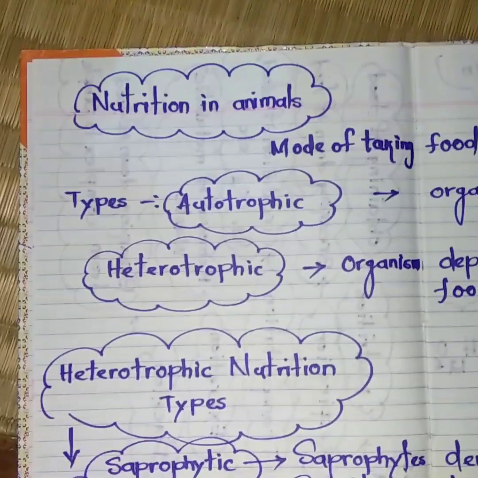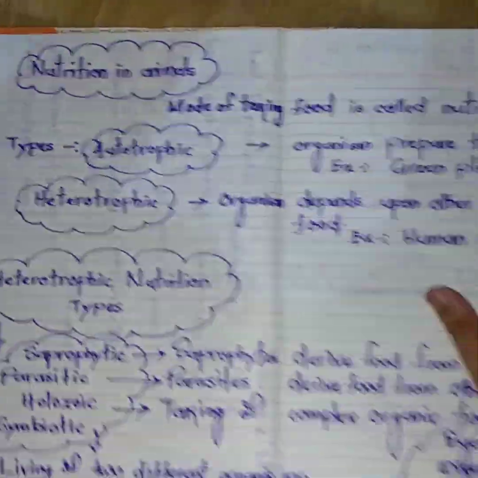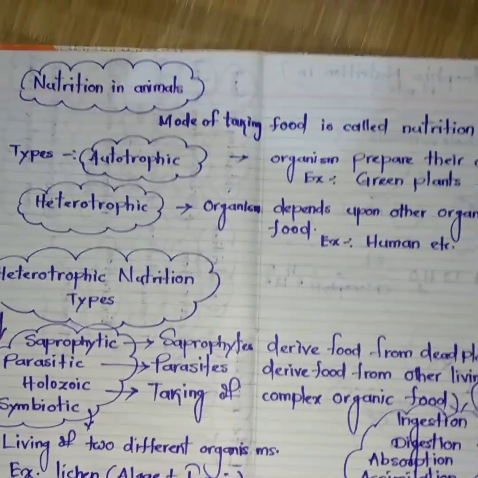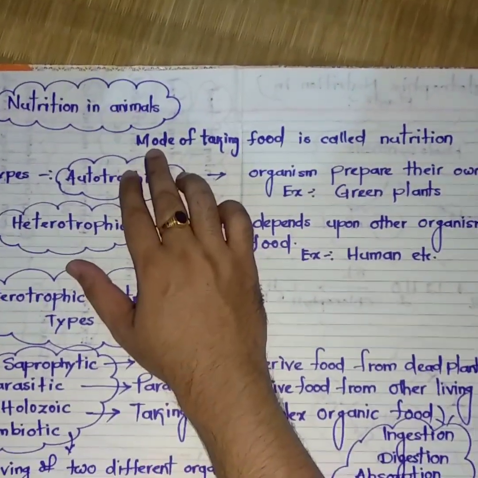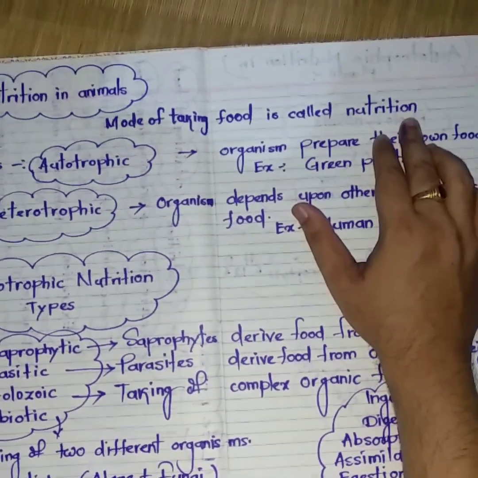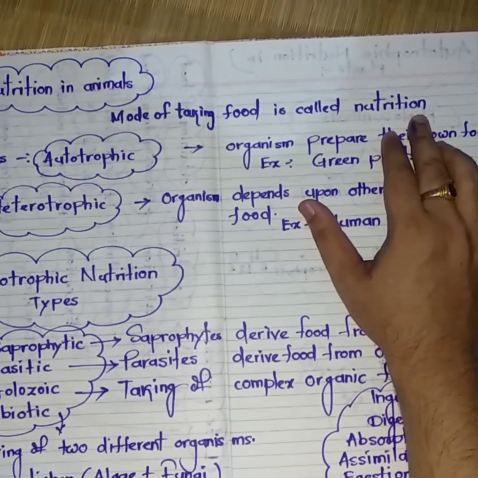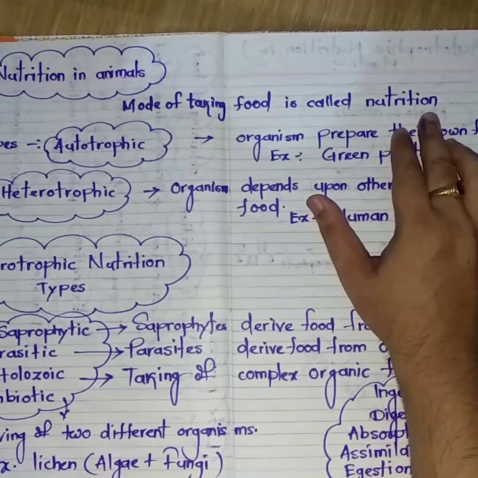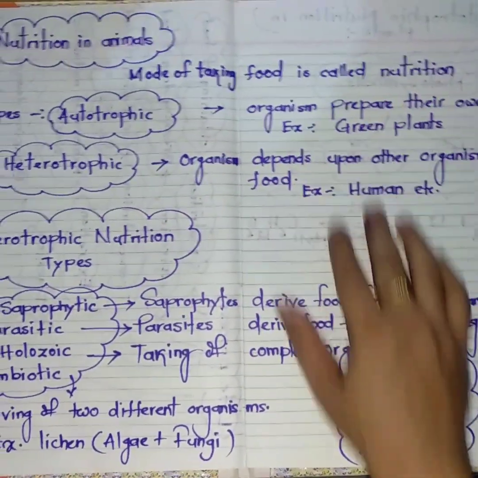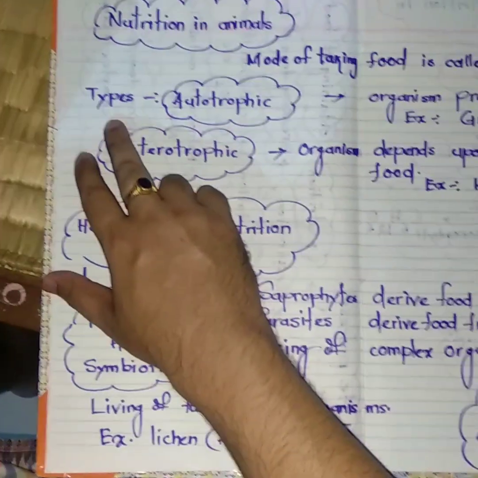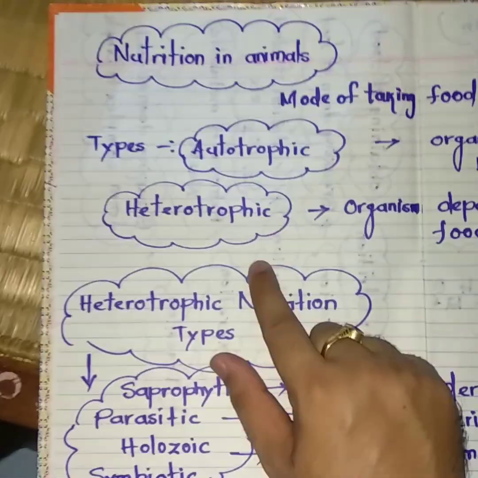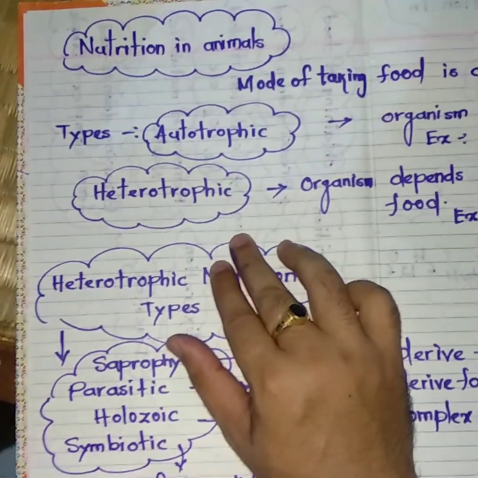So first we have to understand what we mean by nutrition. Nutrition means the mode of taking food. It means how and what type of food you are eating. That method, that mode of taking food, is known as your nutrition. There are two types of nutrition. One is autotrophic nutrition. The next one is heterotrophic nutrition.